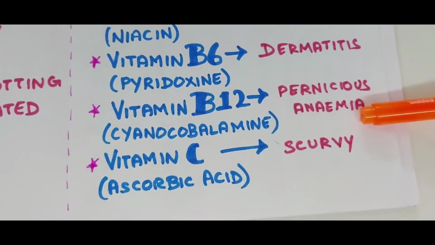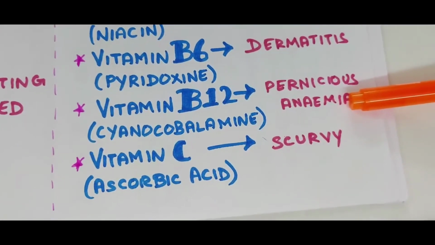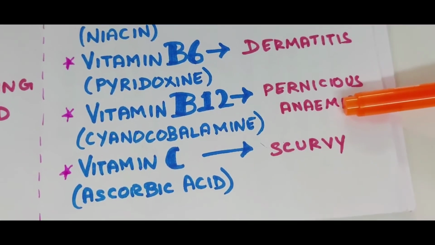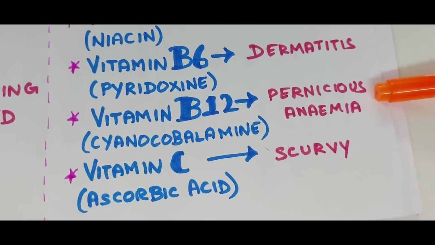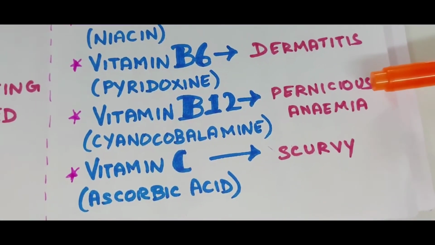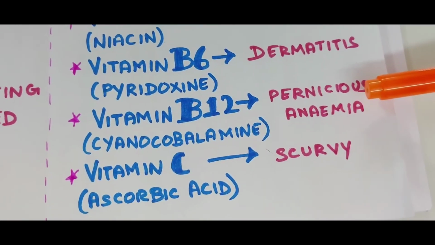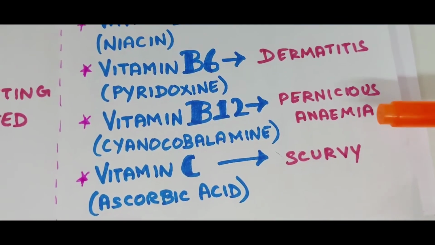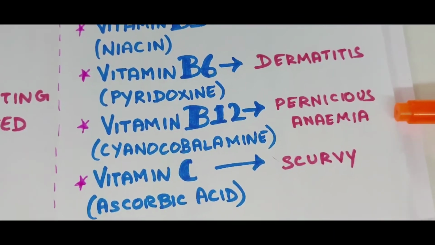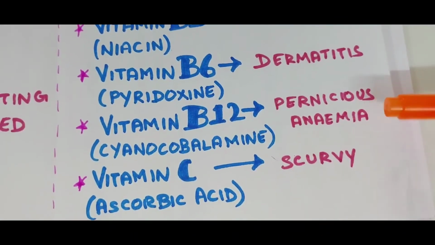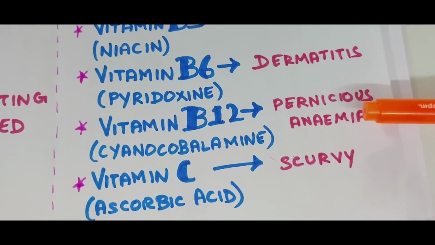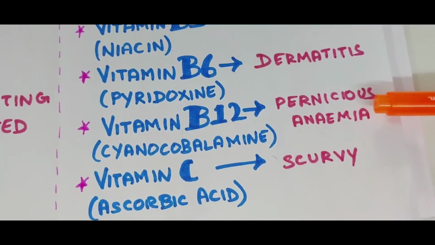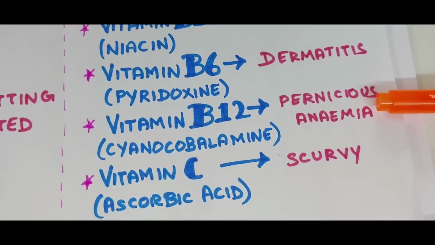Next one, vitamin B12, otherwise called cyanocobalamin. Dietary sources of vitamin B12: milk, meat, liver, pulses, cereals and fish. Deficiency disorder, pernicious anemia. Symptoms: decrease in red blood cell production, degeneration of spinal cord.